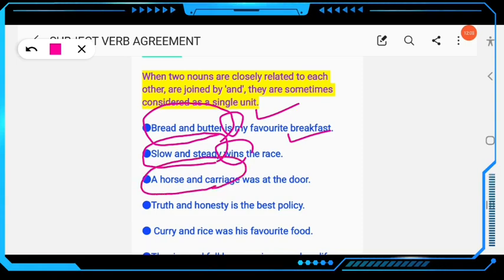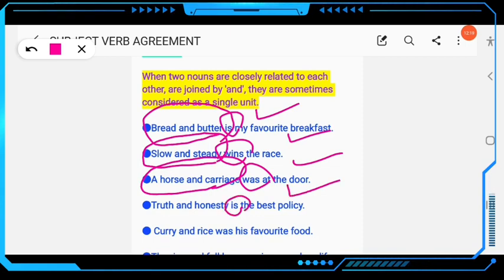So the verb will also be singular. Then next, truth and honesty is the best policy. Don't write or say truth and honesty are the best policy, okay. So here the verb will also be singular.